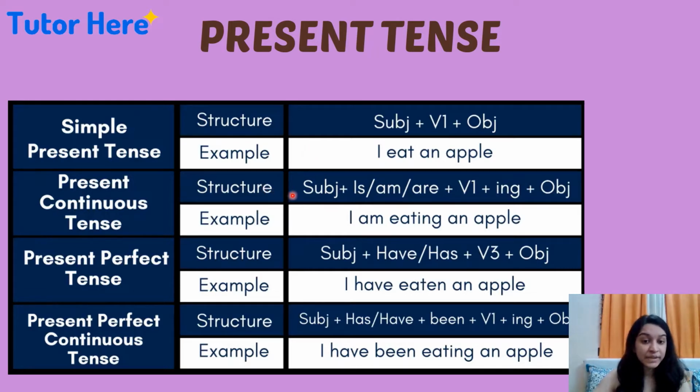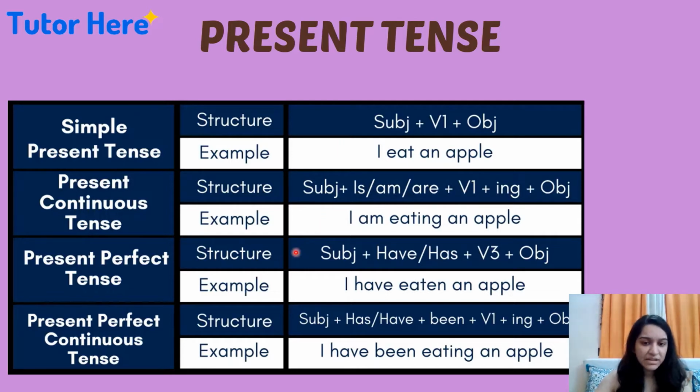In present continuous tense, the structure is subject plus is slash am slash are plus verb plus ing plus object. Let me explain this to you with an example. I am eating an apple. Here, I is the subject, am, which we have seen from here, is the helping verb, and eating is the verb. Eat is the verb actually, and we have just included ing, so it is eating. An apple is the object. So the person is doing this activity currently, right? That is why it comes under present continuous tense.